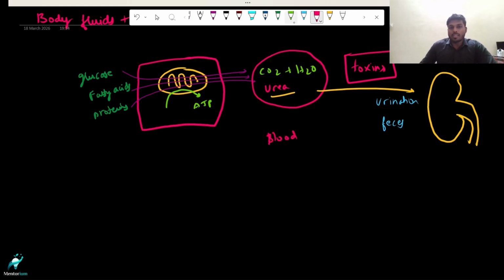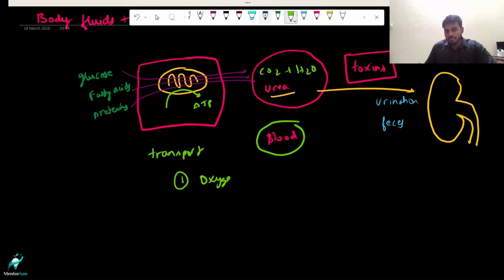So what exactly is blood doing? Blood not only transports this metabolic waste from one organ to another organ, it also helps in the transport of oxygen. Yes, it also helps in the transport of oxygen. I shall give you a list of things that blood does. You see, it does transport oxygen. So where is oxygen coming from? It is from the lungs, right? When we inhale fresh air, it is oxygen-rich air. So literally it is going to deliver oxygen.